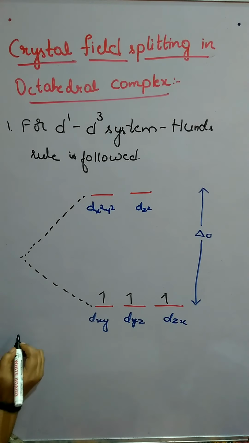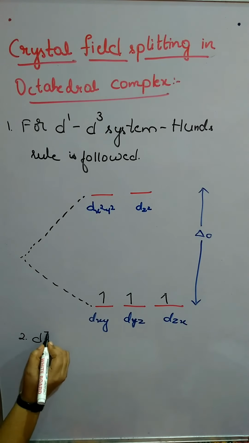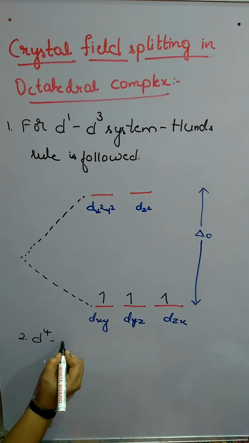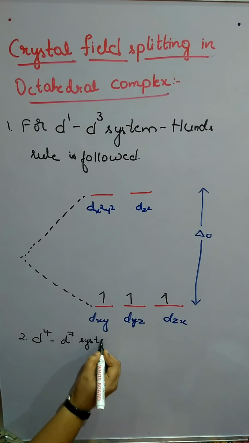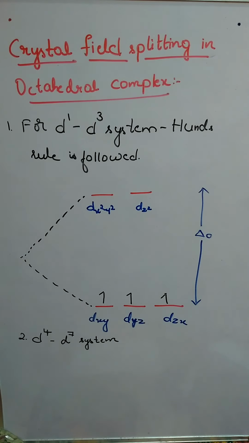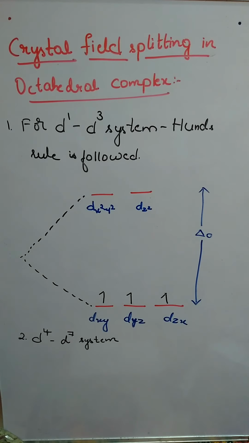That is the second point, the d4 to d7 system. d3 we have seen; until d3 it follows Hund's rule, where each orbital occupies one electron, and only after getting 1 electron each does pairing take place.